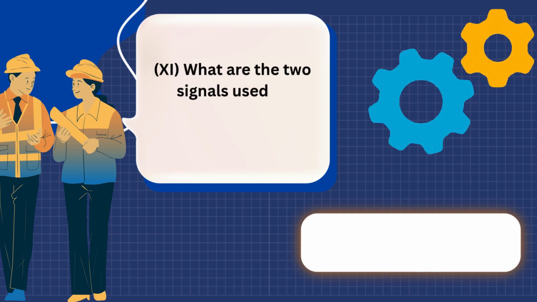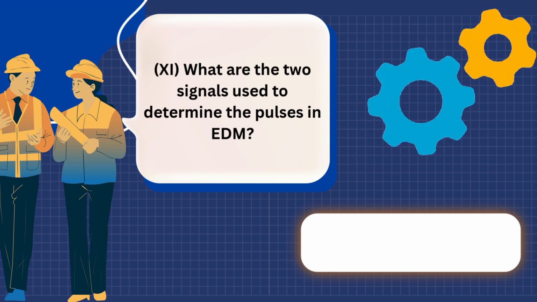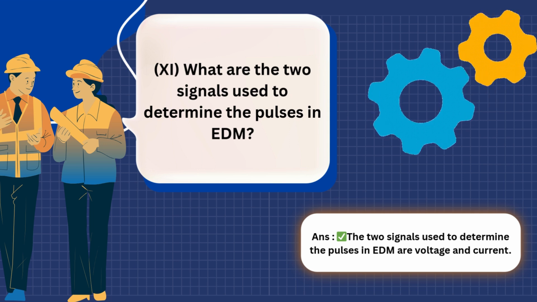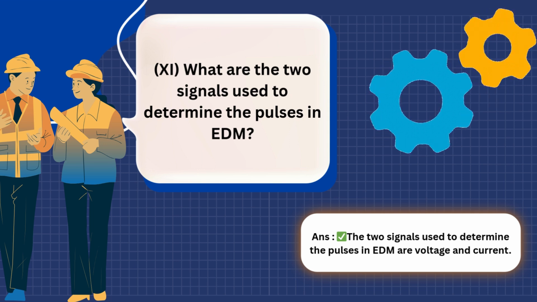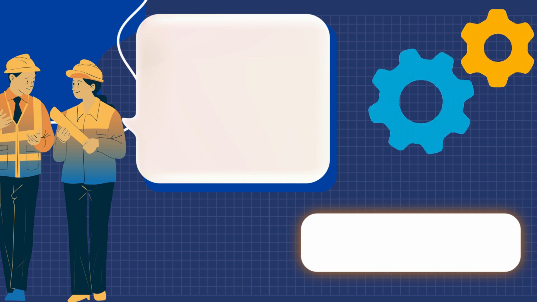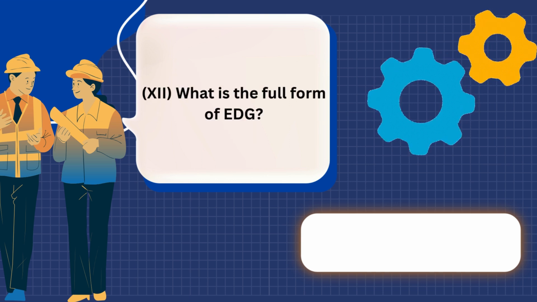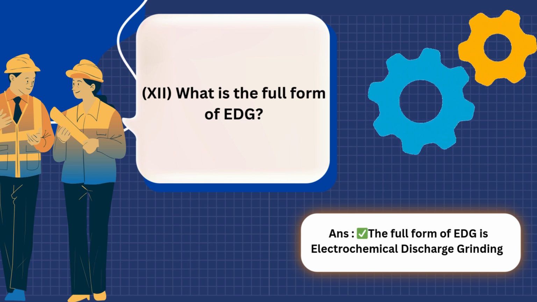11. What are the two signals used to determine the pulses in EDM? Answer: the two signals used to determine the pulses in EDM are voltage and current. 12. What is the full form of EDG? Answer: the full form of EDG is electrochemical discharge grinding.